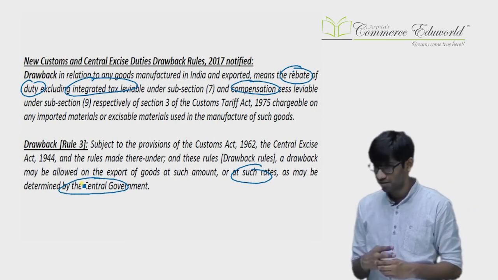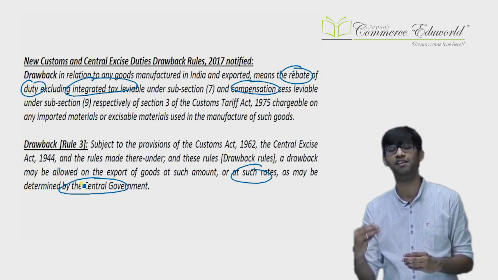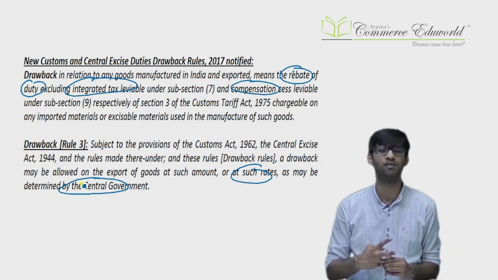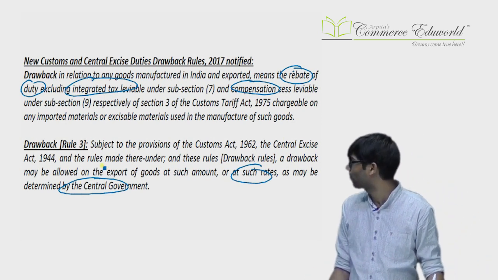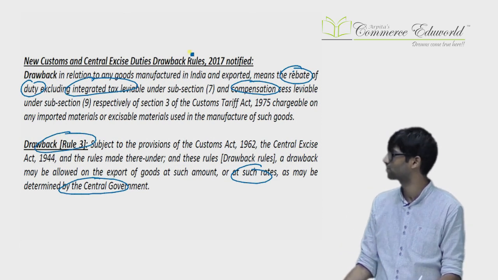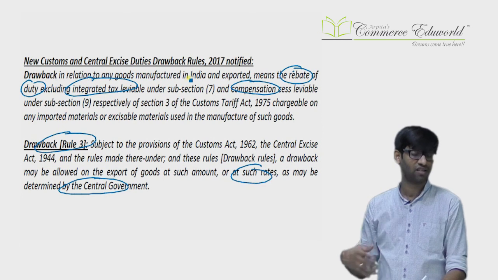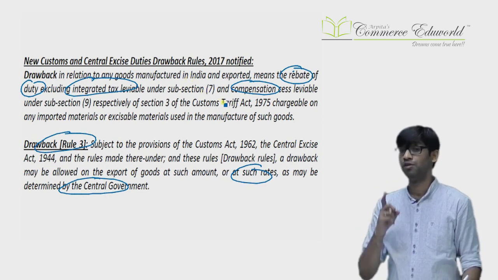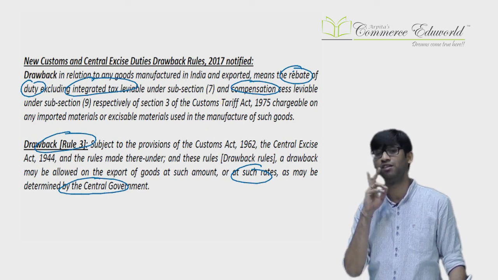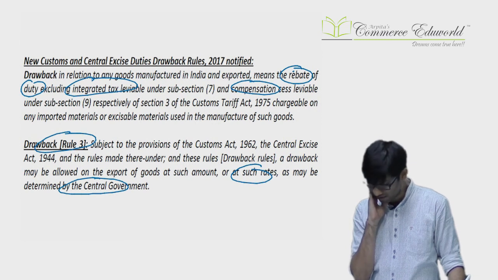In this case, in case of section 75, you get drawback at the rate determined by the government and not at the actual rates. So government will determine the rate and on that rate you will get the drawback that is given in rule 3 of the new rules. So this is which case? Where you import, then manufacture and then export. That's the case. So conclusion, normal import, direct export, you get the drawback of everything, duty, IGST, compensation cess, etc.